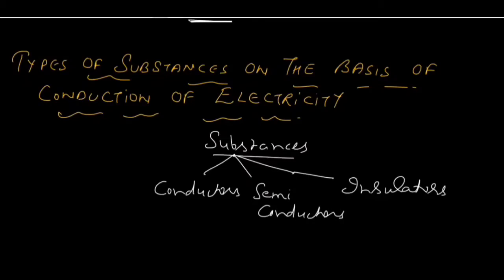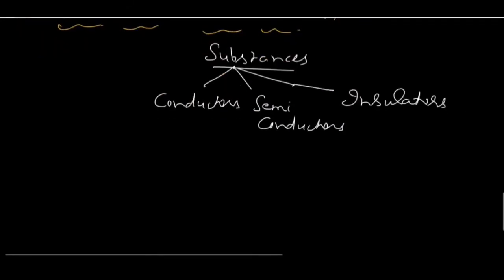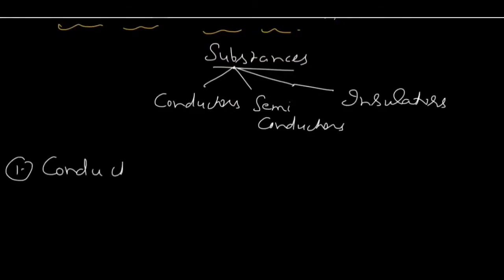What are conductors? What are semiconductors? What are insulators? You have studied these terms in the lower classes. So first is conductors. What are conductors? Those substances which allow electric current to pass through them to a large extent.